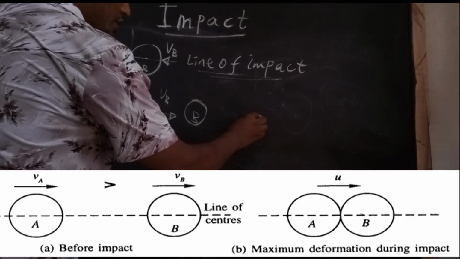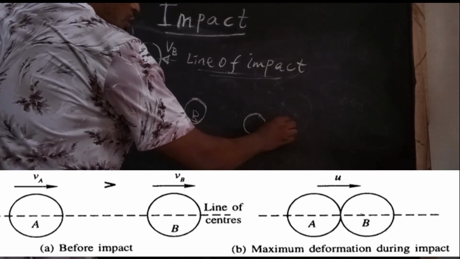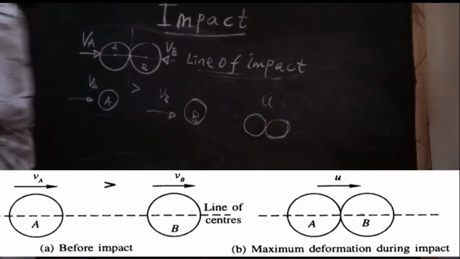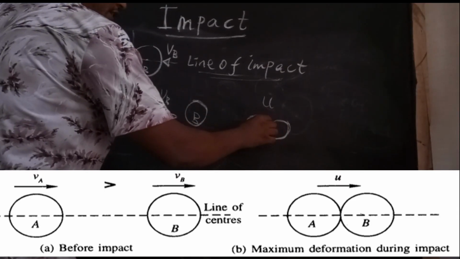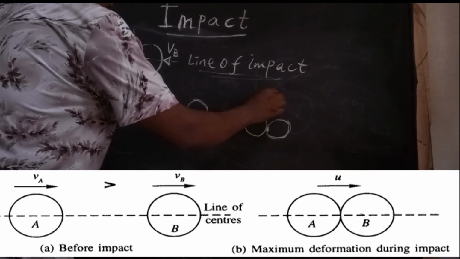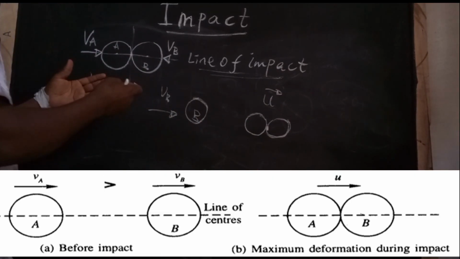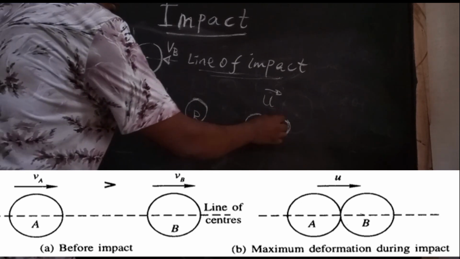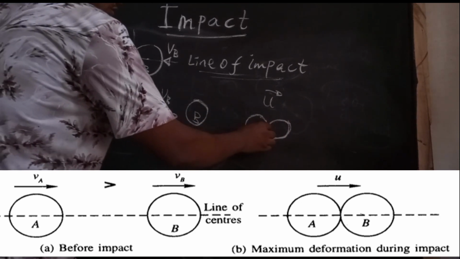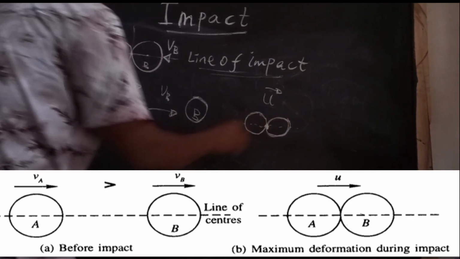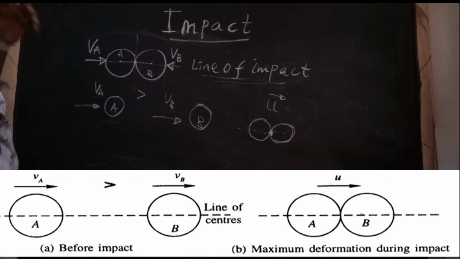So somewhere they collide and go with some uniform velocity, you can assign some U. So they collide somewhere and go with a single uniform velocity for both, in contact, like this.